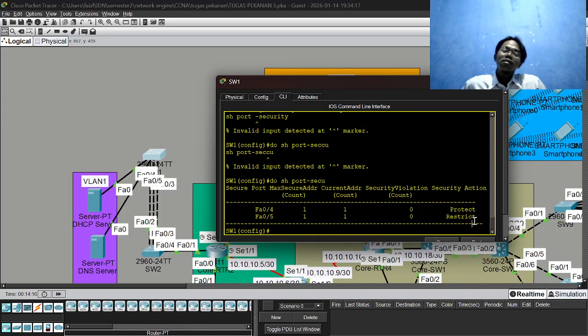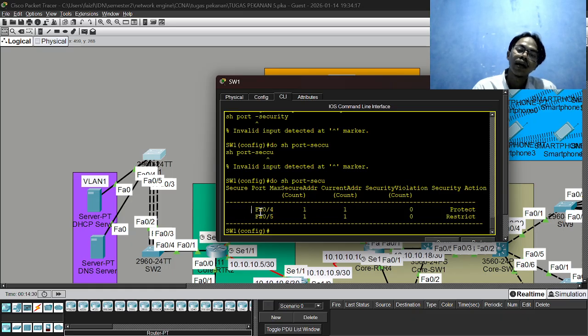The protect is like if there is another interface or node that will connect to this interface FA 0/4.